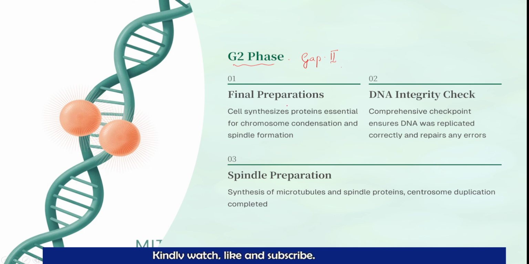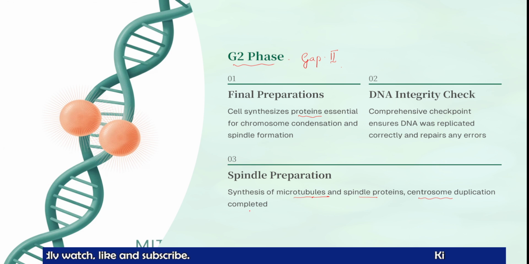Like your mock test, whatever you have learned in the previous month, everything, there will be final preparation. Like that, here also there is a final preparation. Again, there is a synthesis of cell organelles, and then proteins will be synthesized. The spindle formation will be completed here. Okay, so there is a completion of the spindle proteins, microtubules, and also the centrosome duplication.